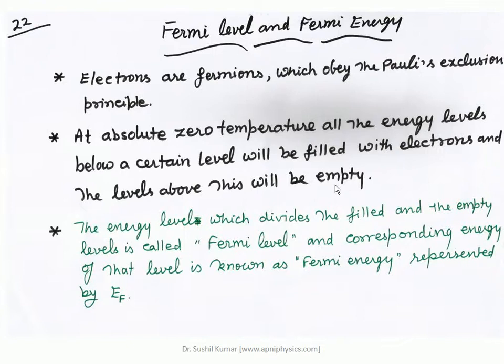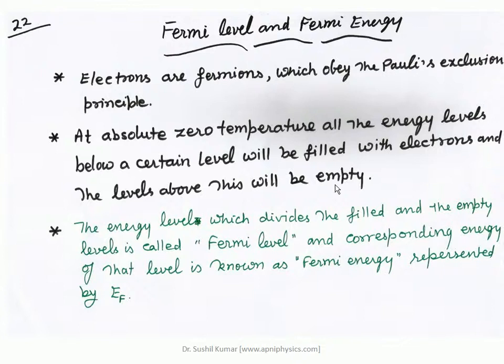So at this zero temperature, the energy levels below a certain level will be filled completely, and above that level will be empty. This is the boundary, and this energy level divides two states: one, those that are completely filled, and the others that are completely empty.